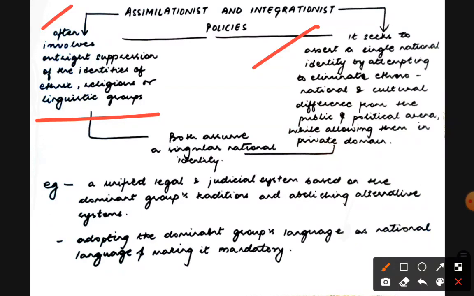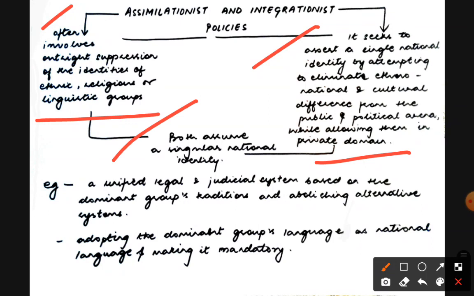And they say that all these differences are eliminated from the public and political arena, while they can follow them in the private domain. So what you need to understand here is that both assume a singular national identity. For both of them, the nation has a singular identity.